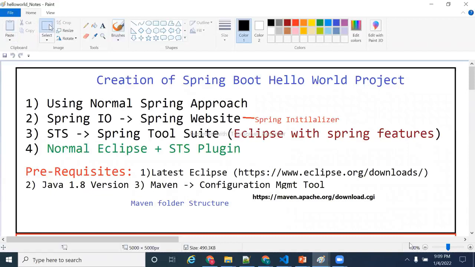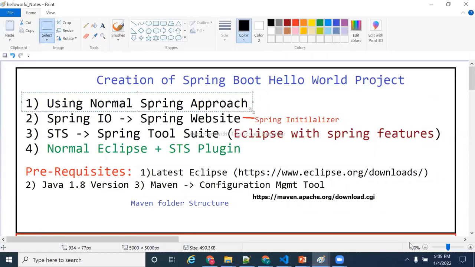The first way is, sir, I want to go with the normal Spring approach only. A Spring Boot project, but I want to go with the normal Spring approach only. Like I want to write some configuration, so that I will understand what is happening in the background.